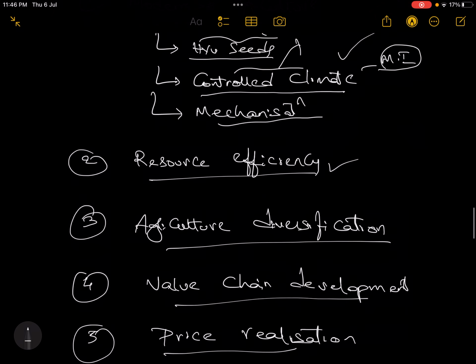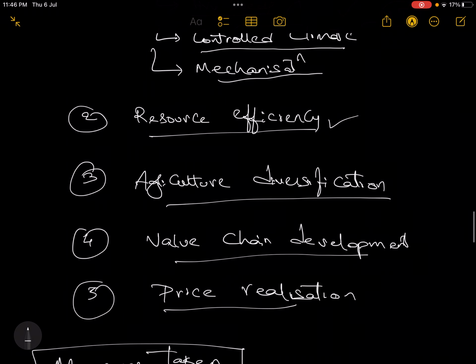Then resource efficiency. The resources that are there should be properly and efficiently utilized. Agriculture diversification: instead of monocropping, go for diversification of the crop. There is a famous diversification called banana plus coffee. Coffee needs a good amount of water availability, and banana is drought tolerant, but it also gives shade to the coffee, so both can support each other. In the same way, you can go for pulses production along with rice. Pulse production also adds more nutrition to the soil, so that is called diversification.